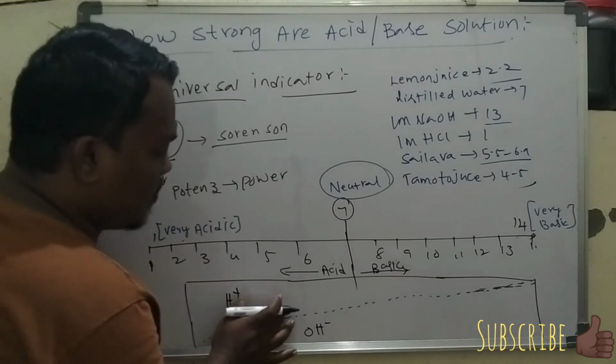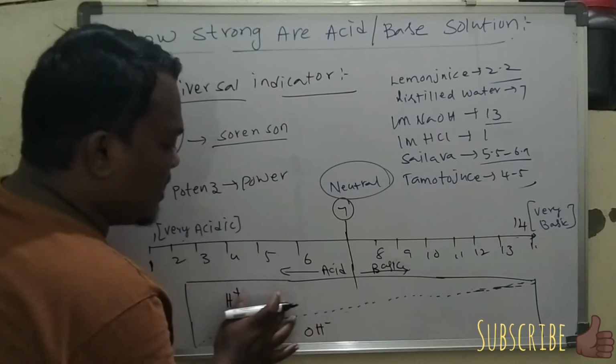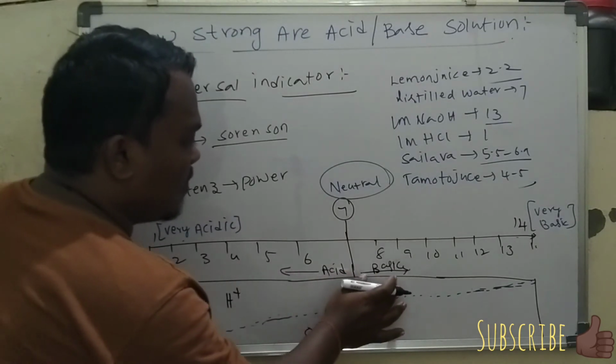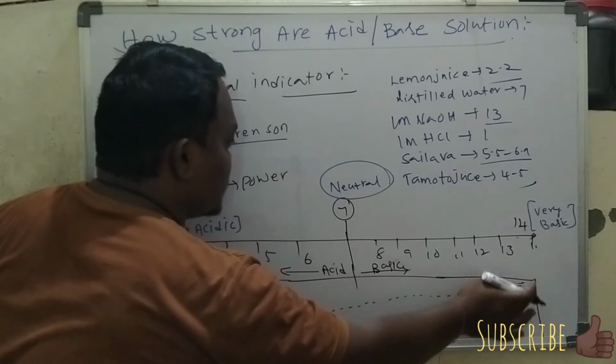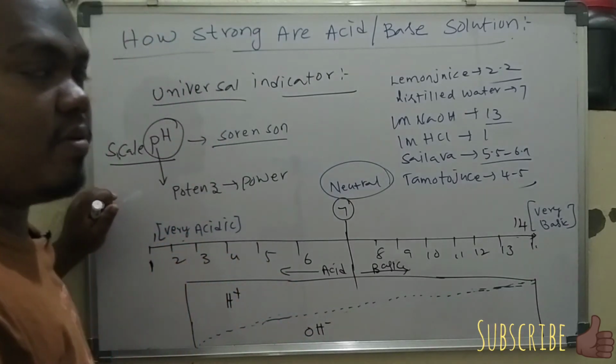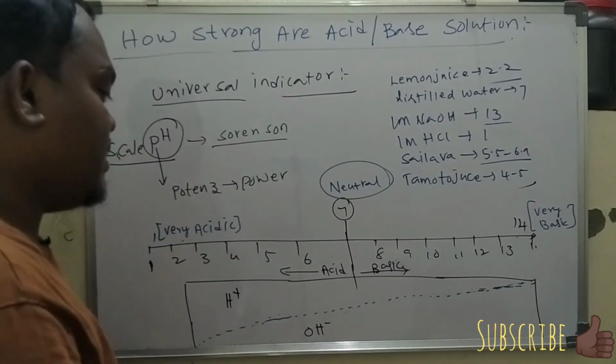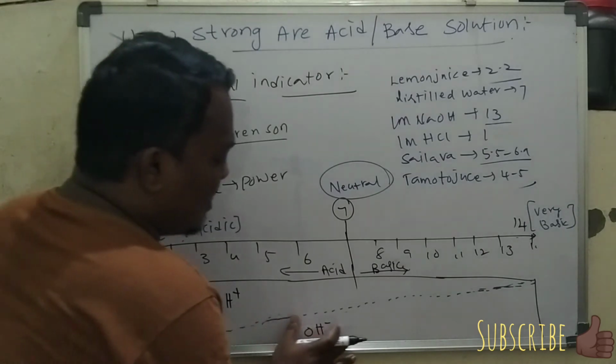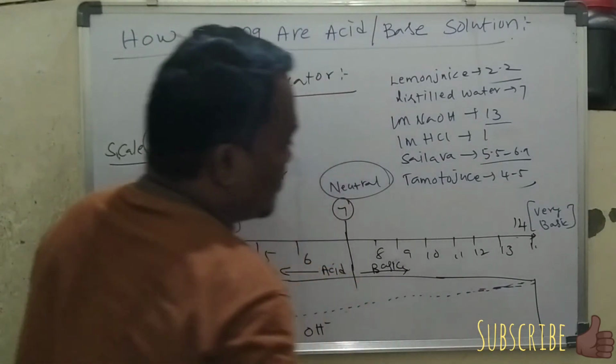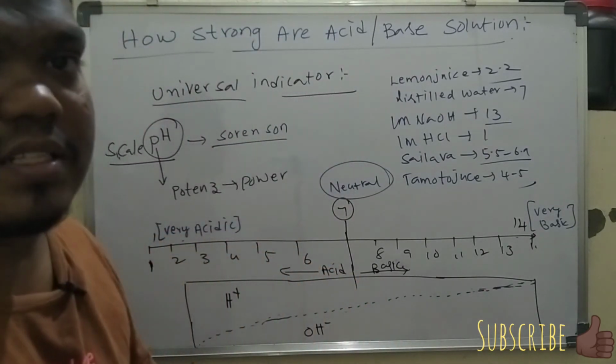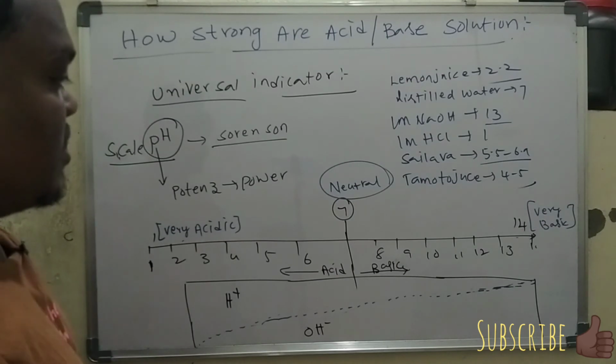As we increase the value on the pH scale, there is a decrease in the H plus concentration, which means an increase in the OH minus concentration.